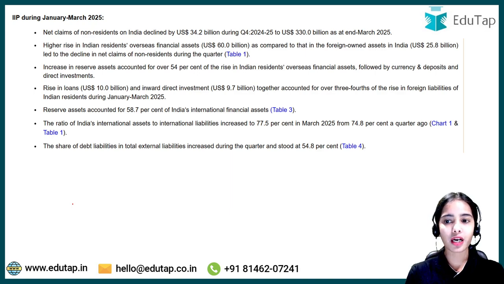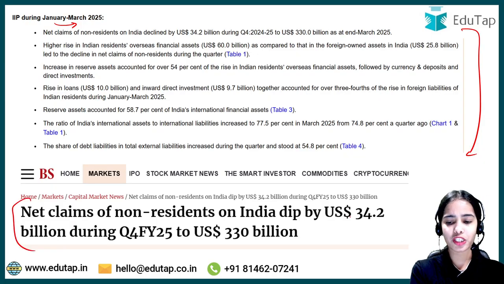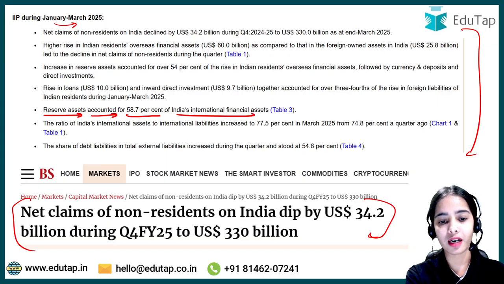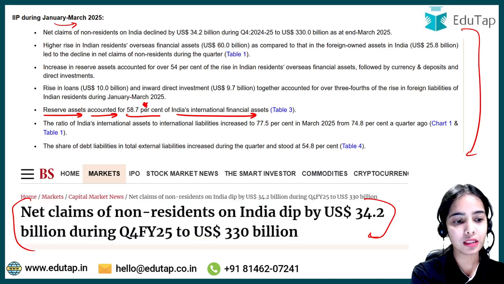Now coming to the last part, this is the quarterly data from January to March 2025. This was mentioned in the newspaper, that's why I have brought this for you. But just remember the basic point: the reserve assets accounted for 58.7% of India's international financial assets. Out of the total external financial assets, 58.7% is reserve assets.